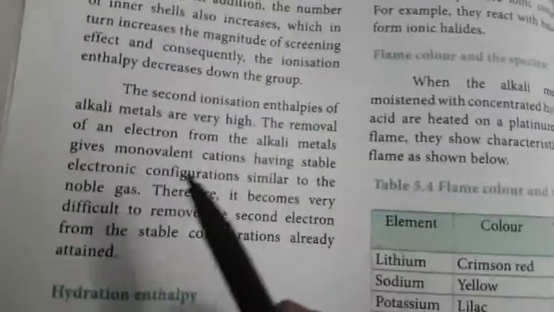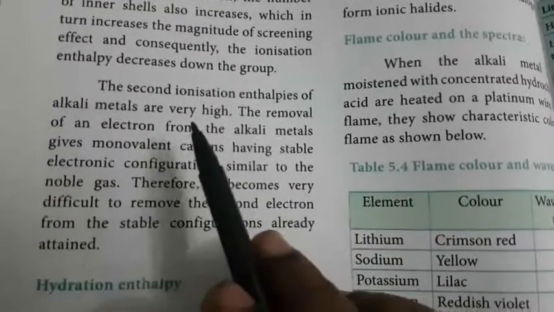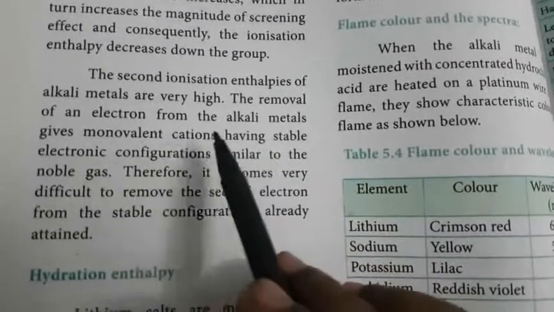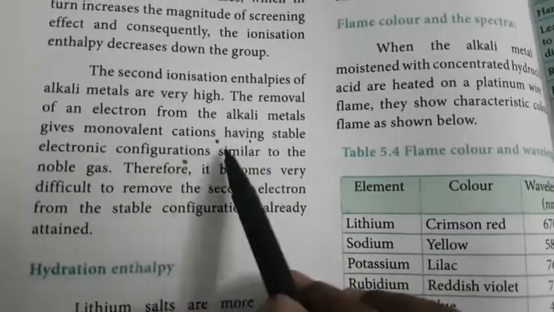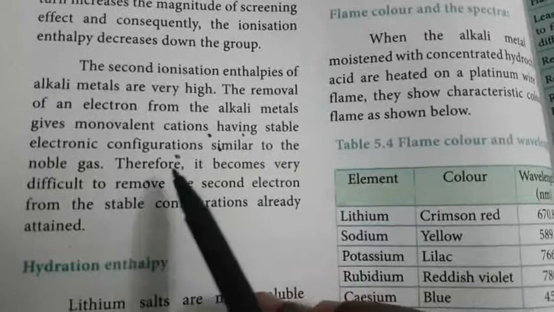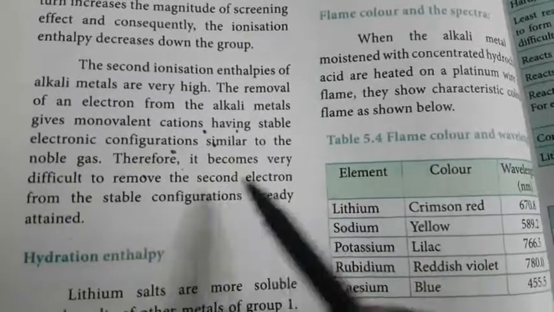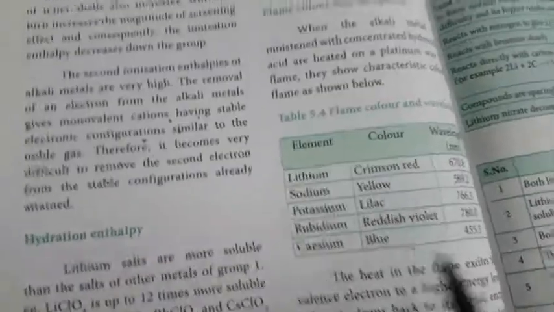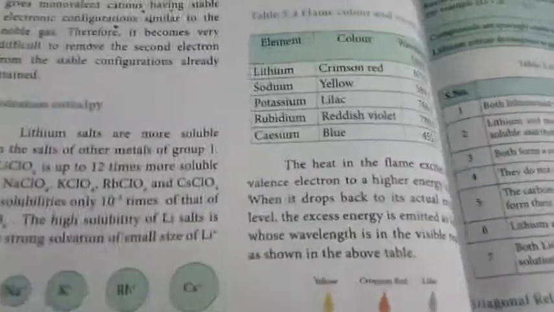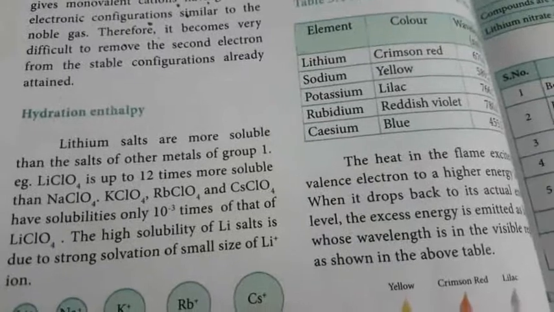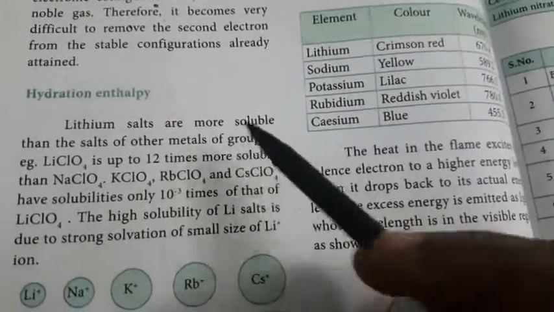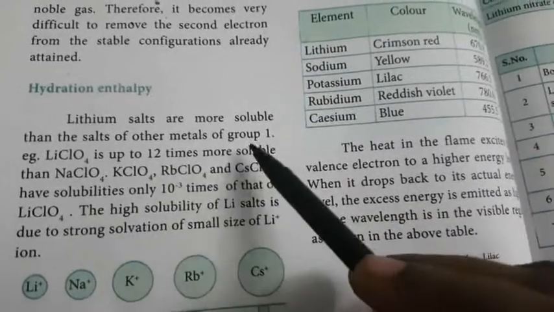So the second ionization enthalpy of the alkali metals is very high. The removal of an electron from the alkali metals gives a monovalent cation with a stable electronic configuration similar to the noble gas. Therefore, it becomes very difficult to remove the second electron from the stable configuration already attained. Okay, next one is hydration enthalpy. What is hydration enthalpy? Lithium salts are more soluble than the salts of other metals of group 1.